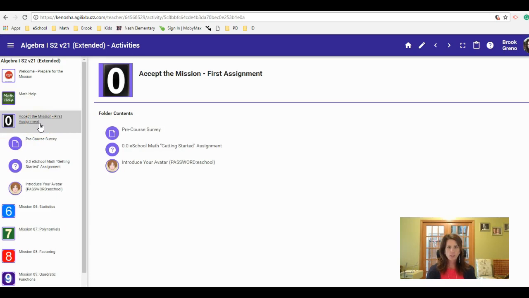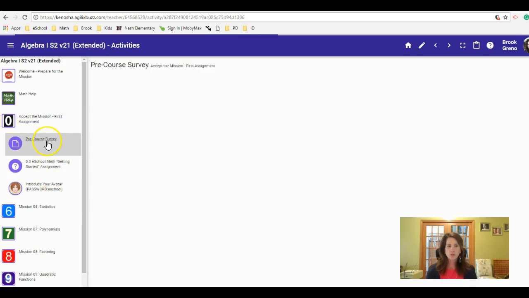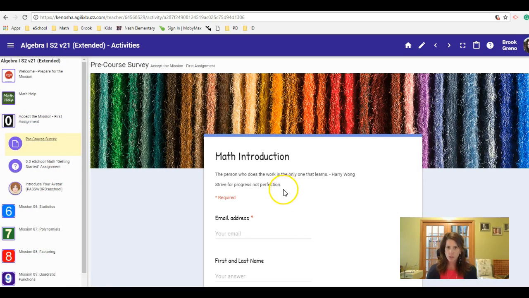Your final thing here, just your overview, or getting started, before we get into the math, before we get into that first module, Module 6 with statistics, is making sure you complete these. You won't be able to go into Module 6 until you've done these first couple of things. The first is your pre-course survey, which is a Google form that you need to fill out so that I can get some more information about you. Part of your success is us learning about each other so that this can be a really good, positive experience for you.